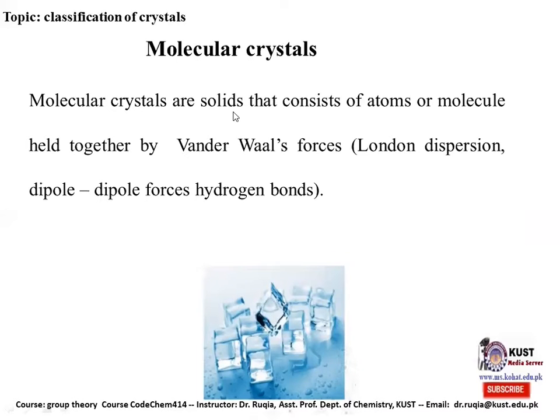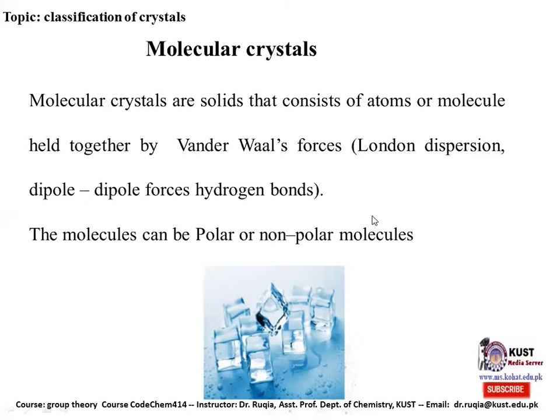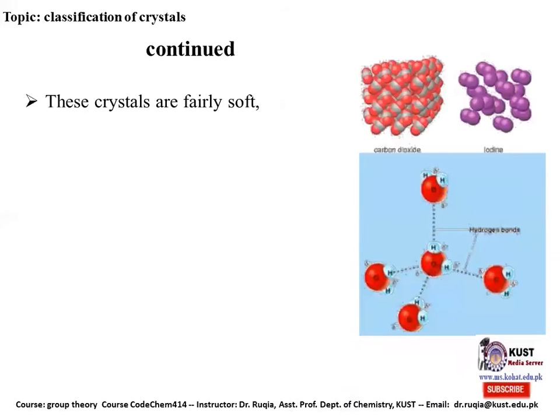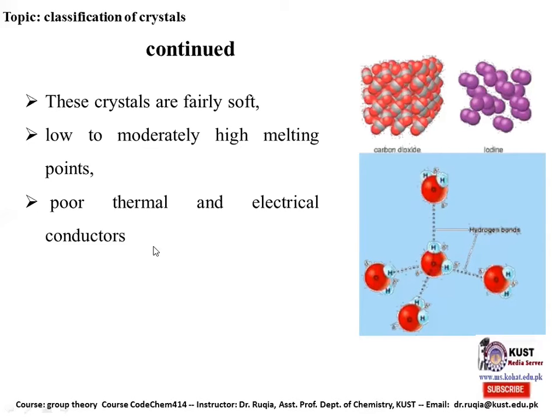The molecular crystals are solids that consist of atoms or molecules held together by van der Waals forces, London dispersion, dipole forces, and hydrogen bonding. So the van der Waals forces are of three types: London dispersion, dipole forces, and hydrogen bonding. The molecule can be polar or nonpolar. These crystals are fairly soft, low to moderately high melting points, poor thermal and electrical conductors. Examples are dry ice, which is solid carbon dioxide, and solid methane.